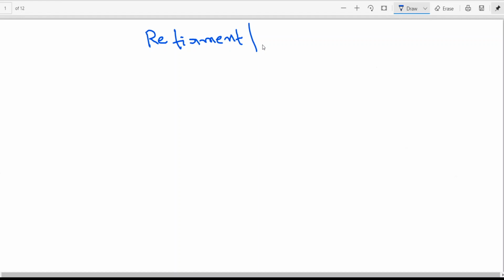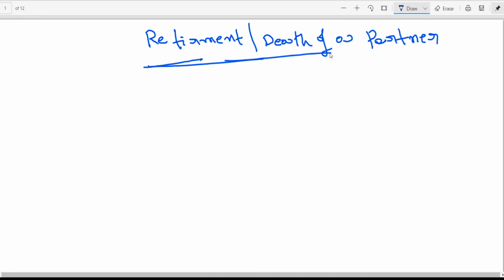retirement or death of a partner. So, when a partner has retired or died, we need to go for some adjustments.